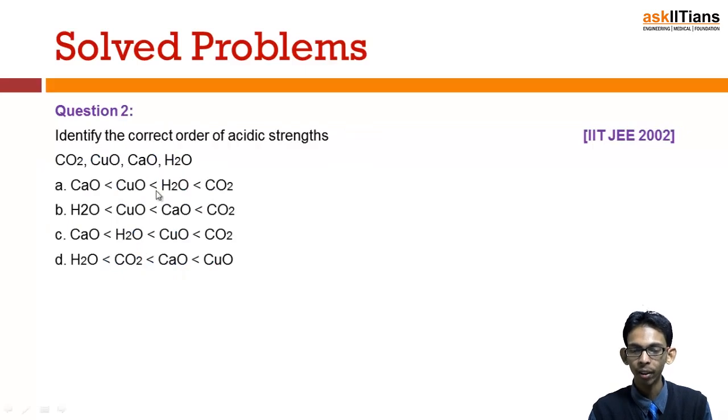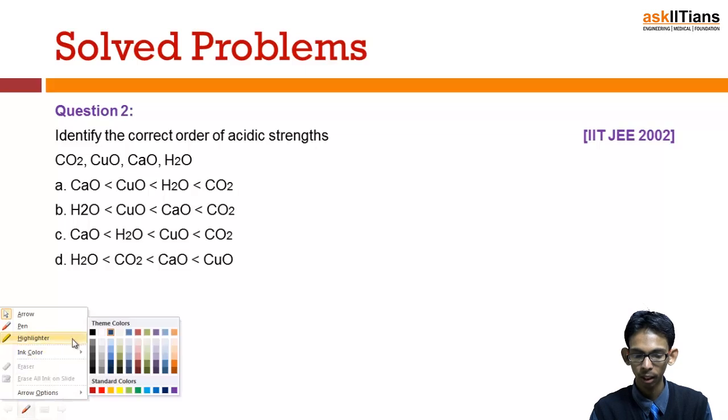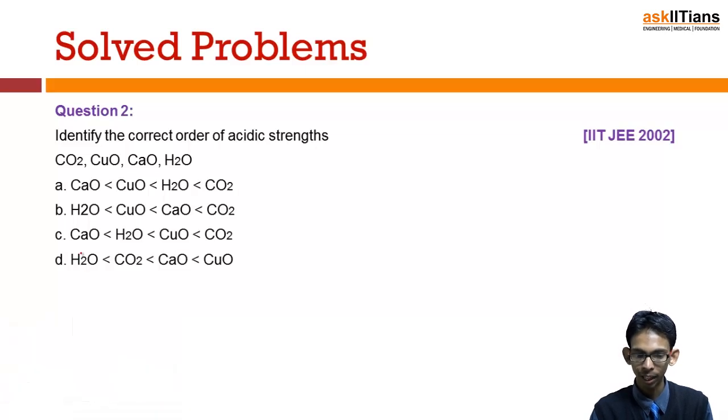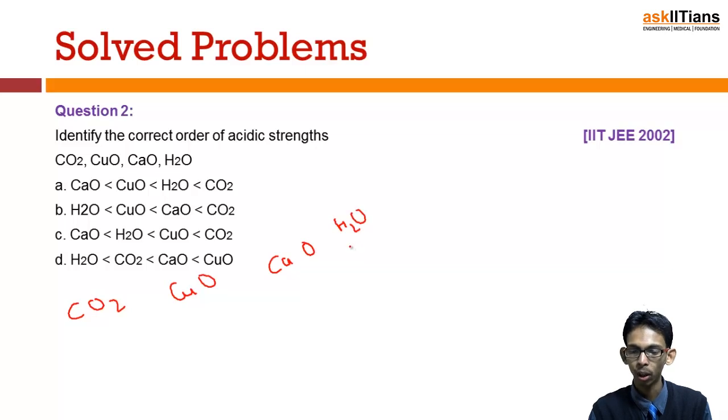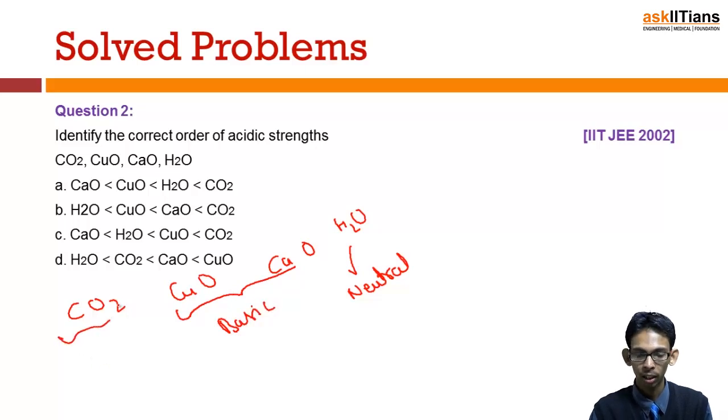Next is to identify the correct order of acidic strengths. We have to find out the correct order of acidic strength. We are given CO2, copper oxide, calcium oxide and water. We know water is neutral, while these two, copper and calcium, are metals, so their oxides would be basic, and carbon is a non-metal, so its oxide would be acidic.